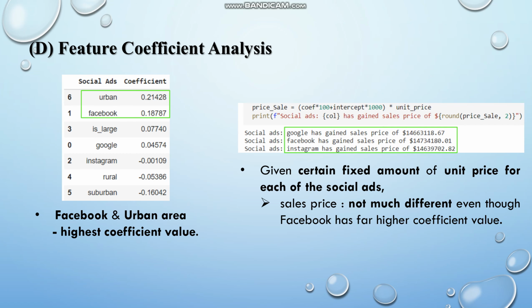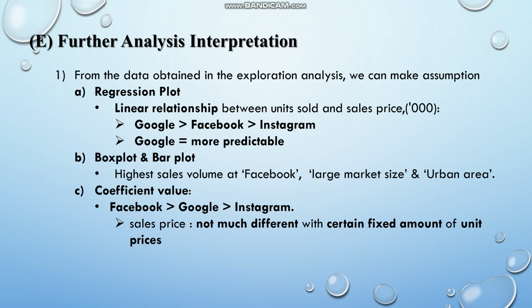Then I will perform feature coefficient analysis. From the table, we can see that urban and Facebook have the highest coefficient values. But after the calculations using the formula, with a fixed amount of unit price for each of the social ads, the sales price is not much different, even though Facebook has a far higher coefficient value. Then I need to perform further analysis for the interpretations.